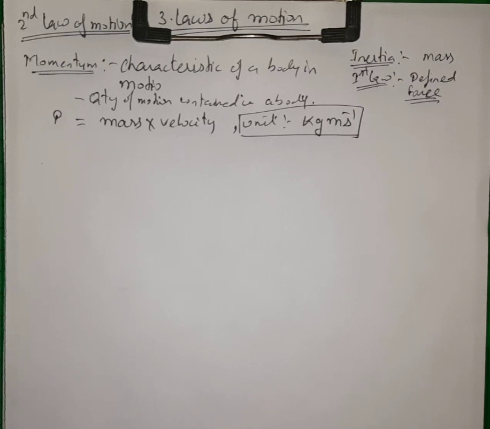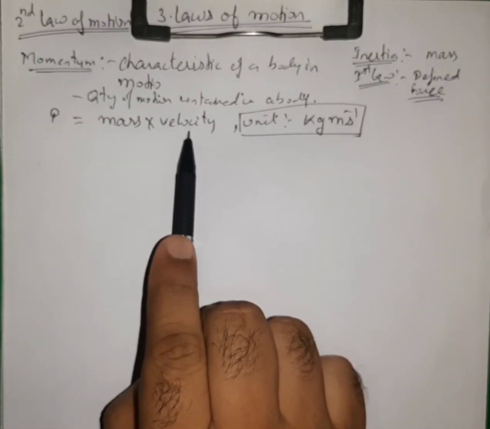Similarly, if bodies of the same mass are moving with different velocities, then for the vehicle moving with more velocity we will have to apply more force to stop it. So from this discussion we can say that motion depends on two things, mass and velocity.